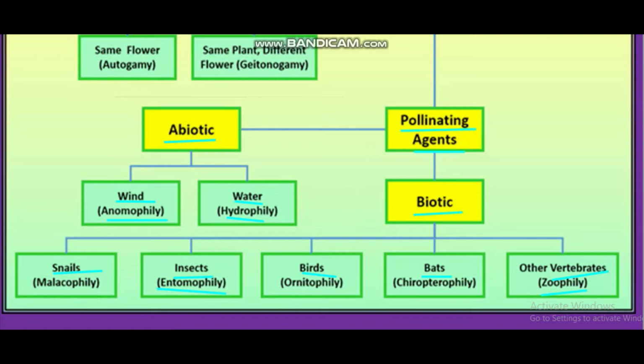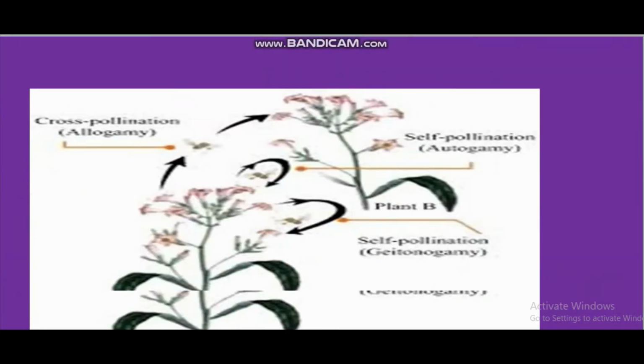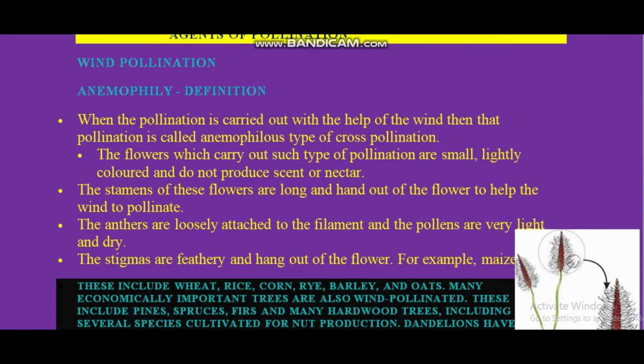Now, we will see everything in detail, that what different types of pollinating agents are there and what are the characteristics or the important feature for these agents. So here, first of all, wind pollination, that is anemophily, we know that. Only two things we have to keep in our mind. Definition and all you can write yourself. But sometimes it is asked in a 3 marks question, that what are the characteristics for the wind pollinated flower. So I will show you what are the characteristics.